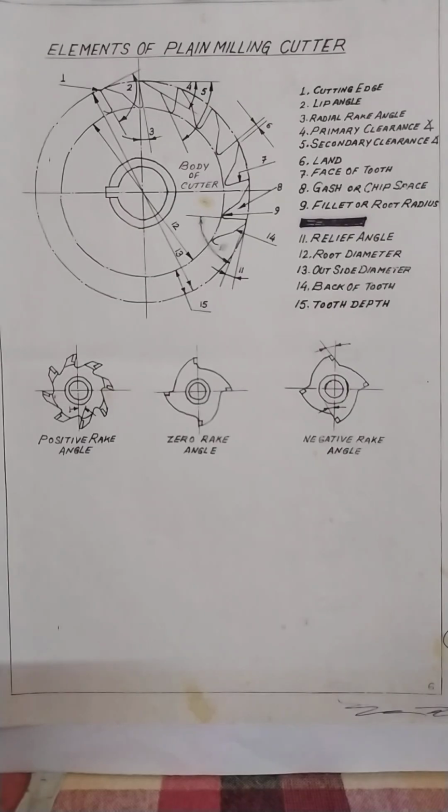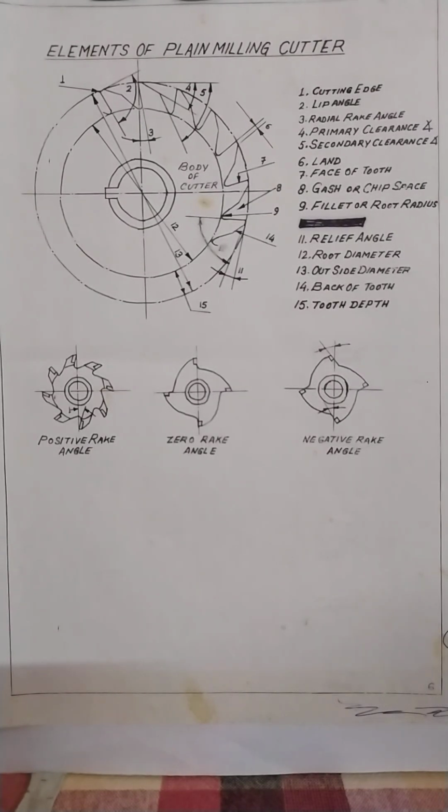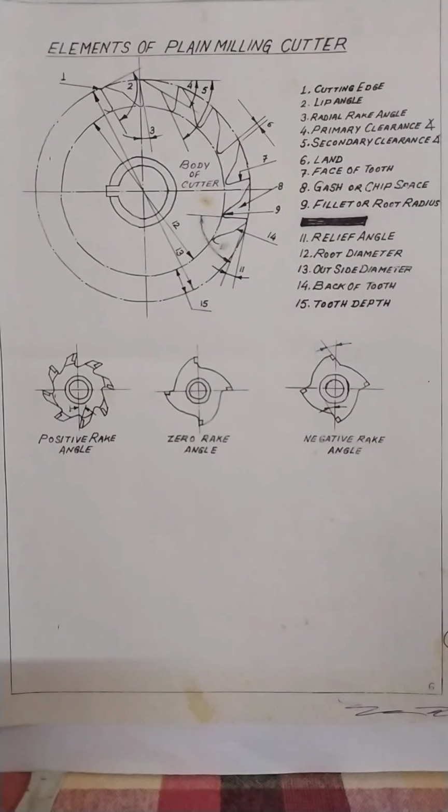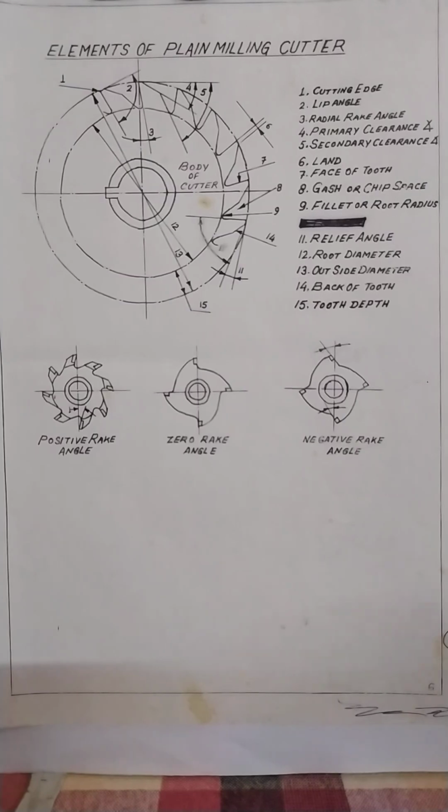Whatever elements I have described here, everything is standard. Standard dimensions are fixed for diameter, depth of cut, teeth size, and the number of teeth that will be cut on the diameter of the cutter. Everything is standardized in the ISO system.